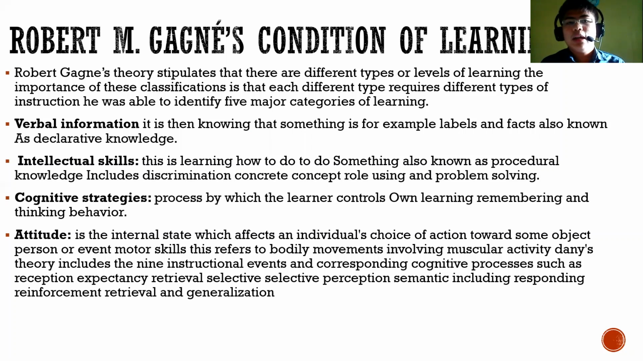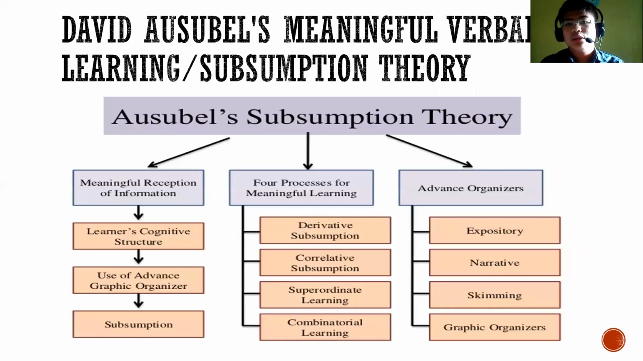Gagne's theory includes the nine instructional events and corresponding cognitive processes such as reception, expectancy, retrieval, selective perception, semantic encoding, which includes responding, reinforcement, retrieval, and generalization.